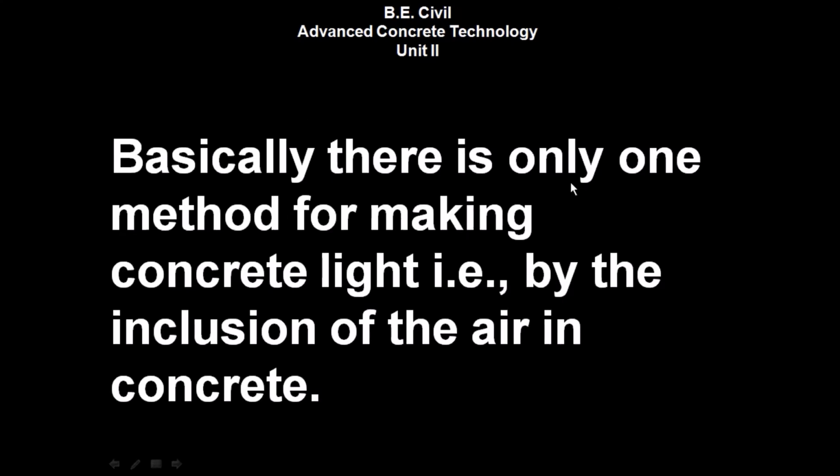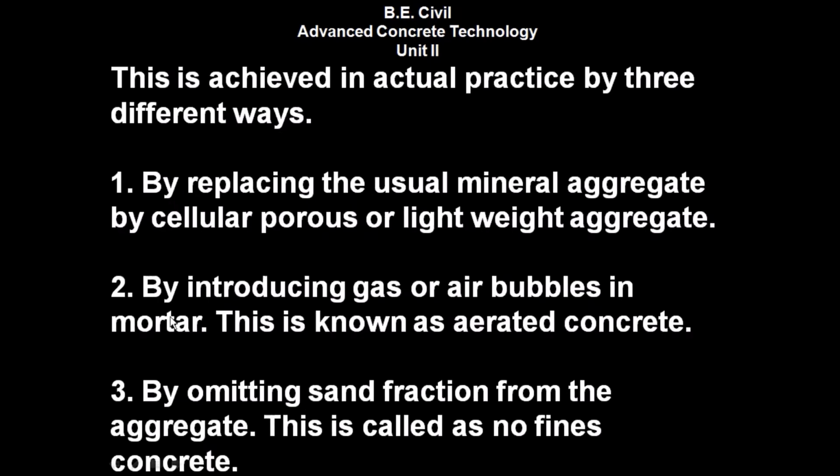Basically, there is only one method for making concrete light, that is by the inclusion of air in the concrete. This is achieved in actual practice in three different ways. First, by replacing the usual mineral aggregate by cellular, porous or lightweight aggregate. Second is by introducing gas or air bubbles in the mortar, this is known as aerated concrete. Third, by omitting the sand fraction from the aggregate, this is called no fines concrete.